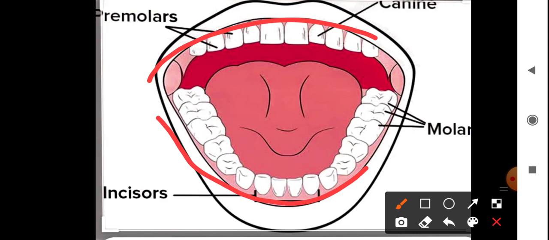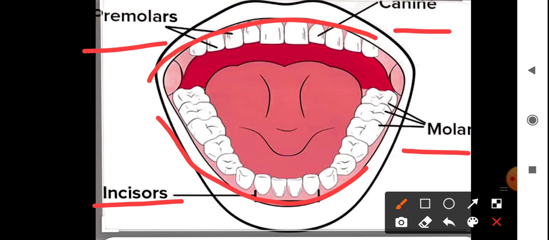Both jaws bear teeth in a semicircular row, which are used to chew or masticate your food. The teeth are of four types. We have incisors, canines, premolars, and molars.